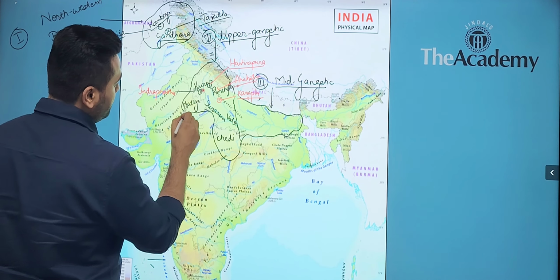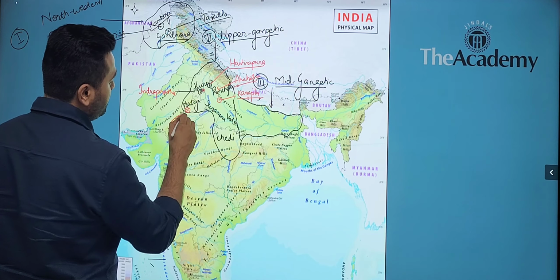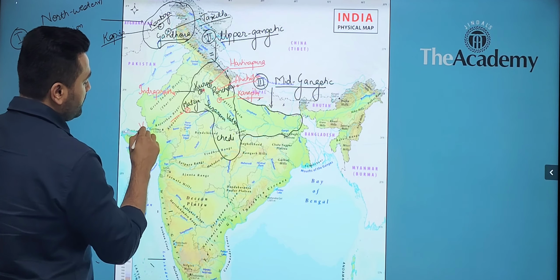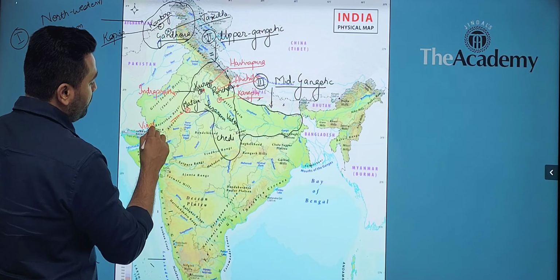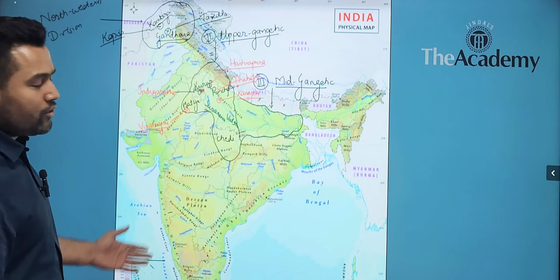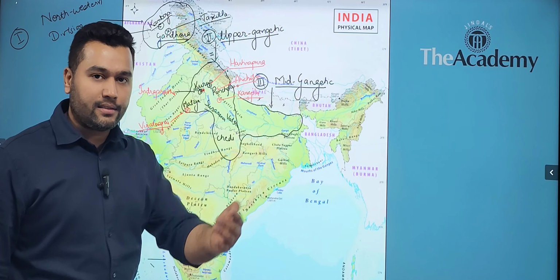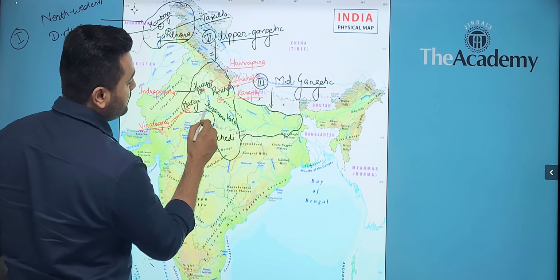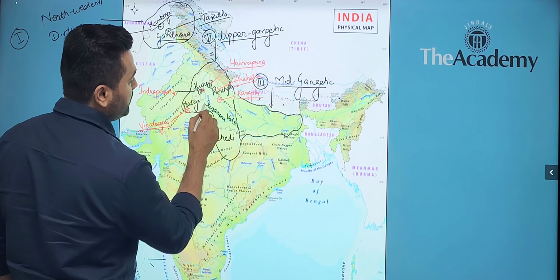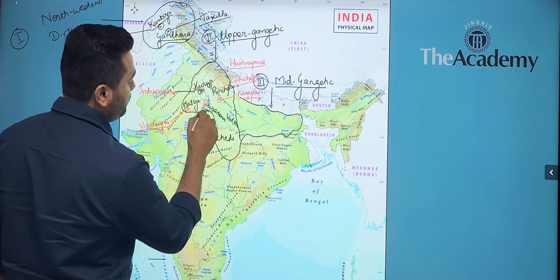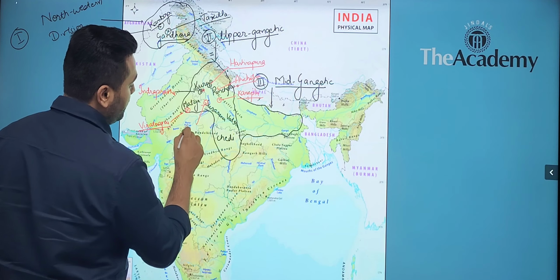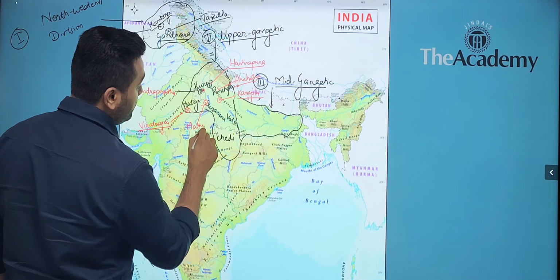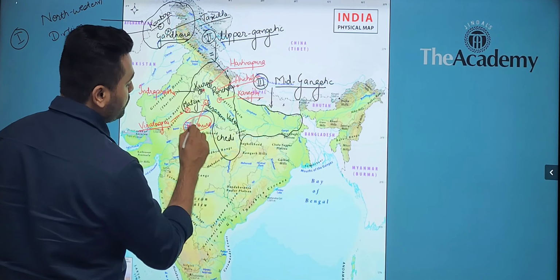The Matsya is an important Mahajanpad and it had an important town in the form of Viratnagar, which was later the Bairat. We know about the Bairat inscription. Subsequently, Surasen was an important Mahajanpad associated with the life and times of Krishna. It had an important capital in the form of Mathura.